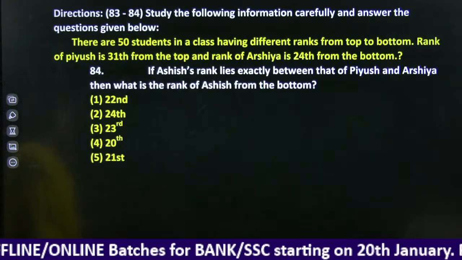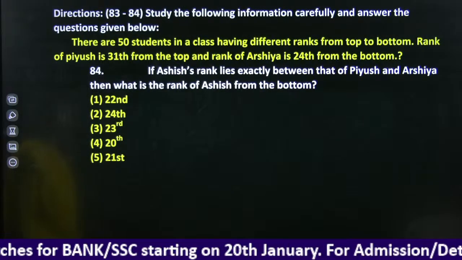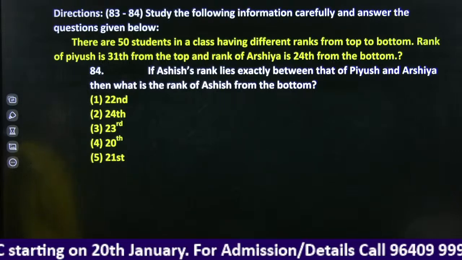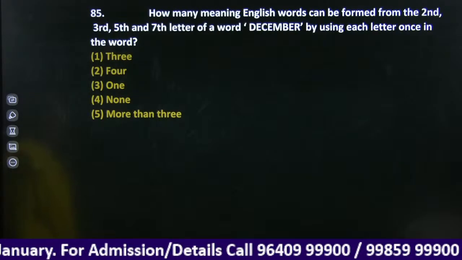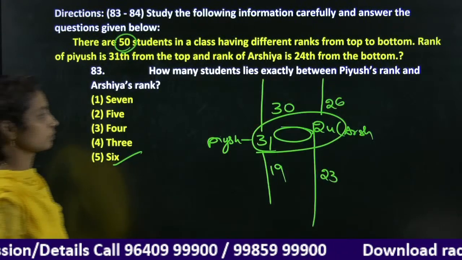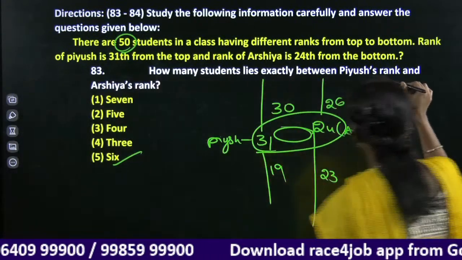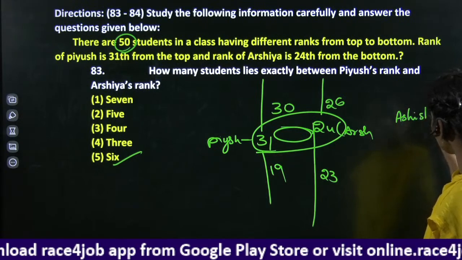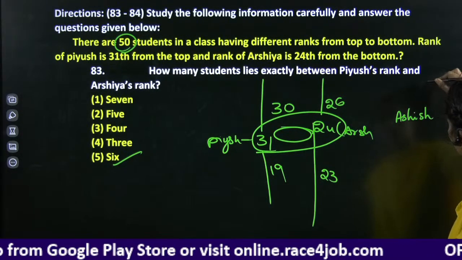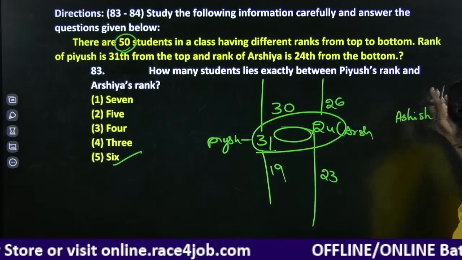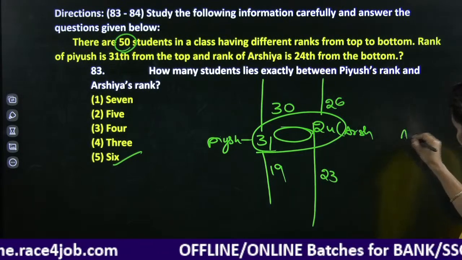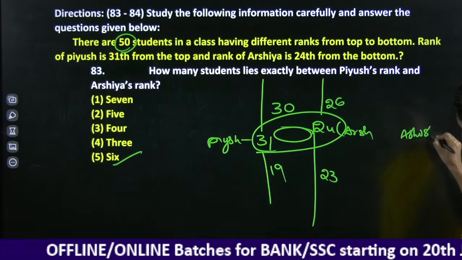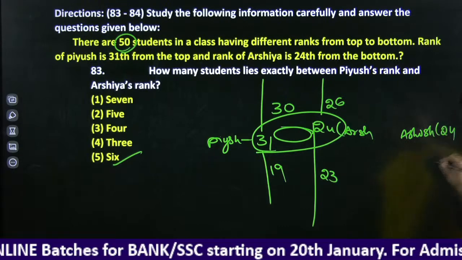Is there a chance to place exactly in the middle? From the bottom it is, Ashish 24th rank from the bottom.